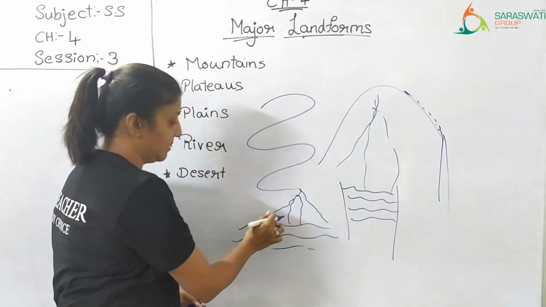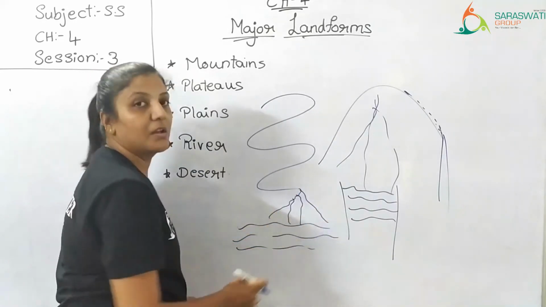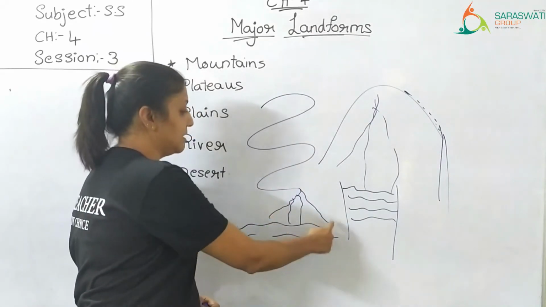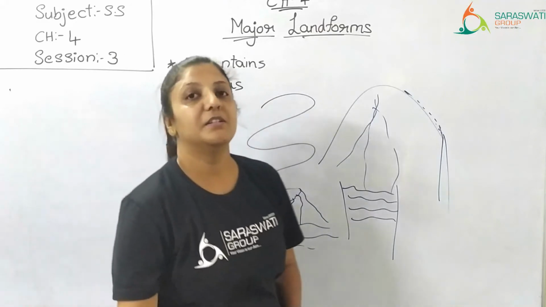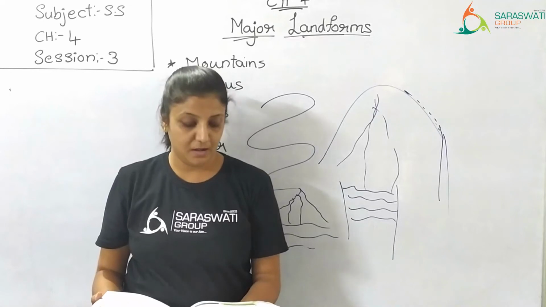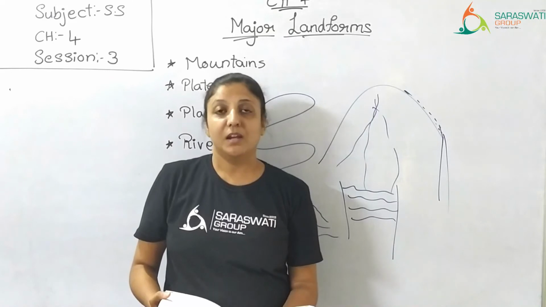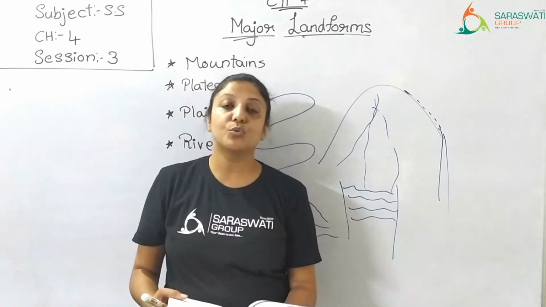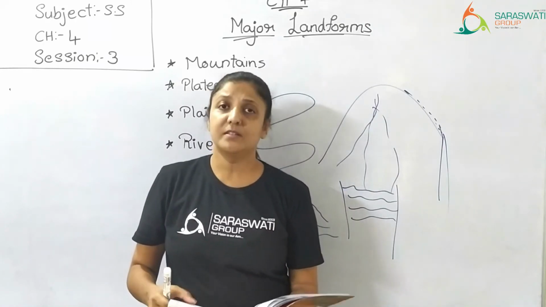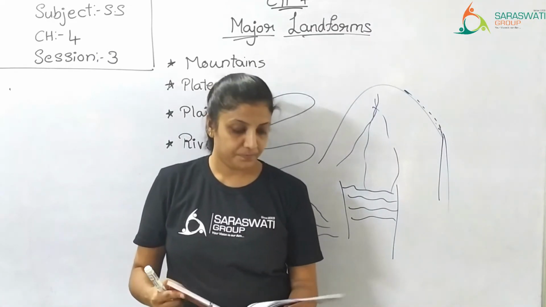From the same river, before entering the sea or the ocean, it distributes again, and this forms distributaries or a delta. A delta is normally triangle in shape. The Sundarban Delta in India is formed by the Ganga and Brahmaputra rivers. In India, near West Bengal, you see the Sundarban Delta. This delta is formed by the rivers Ganga and Brahmaputra.